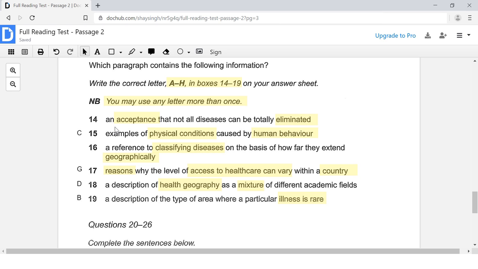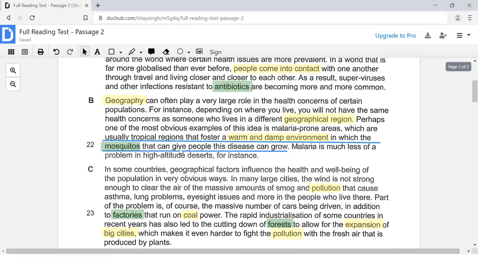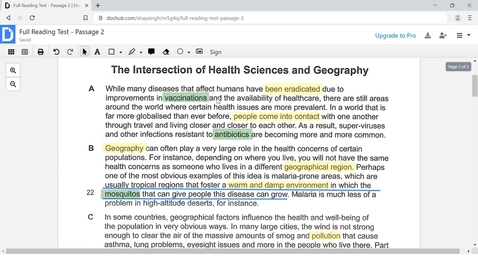Okay, 2 more left, number 14 and number 16. So let's just start to scan for, perhaps we'll start here. This looks like a better keyword. Classifying diseases geographically. So we are looking for anything related to classification of diseases based on geographic factors.